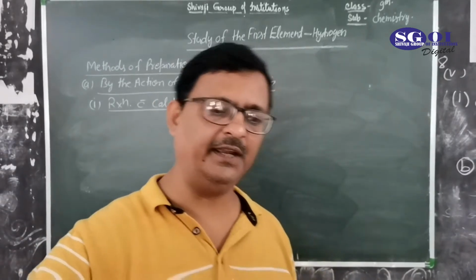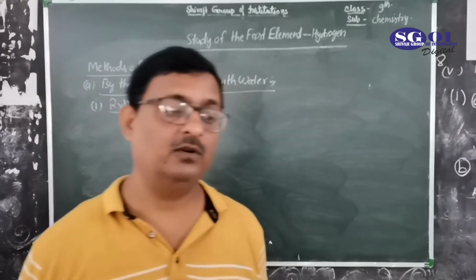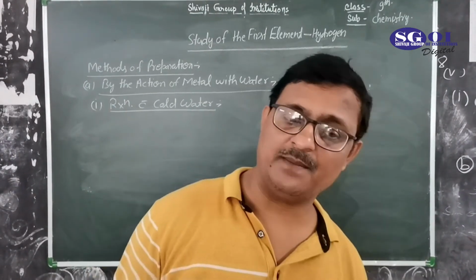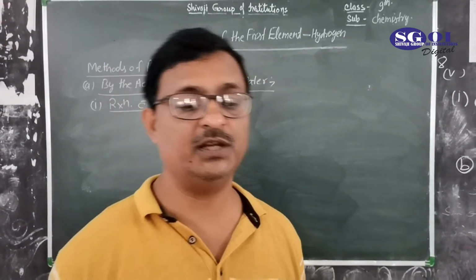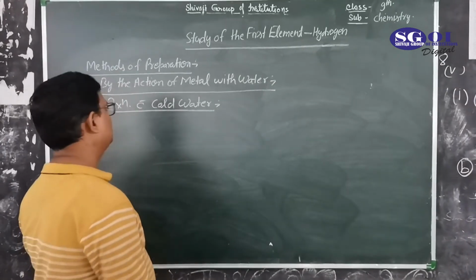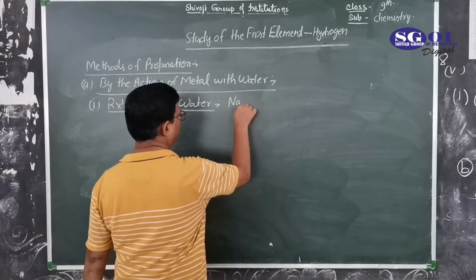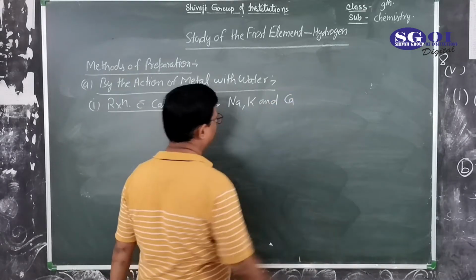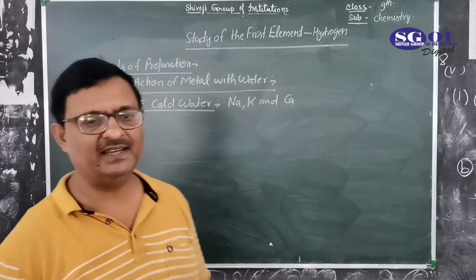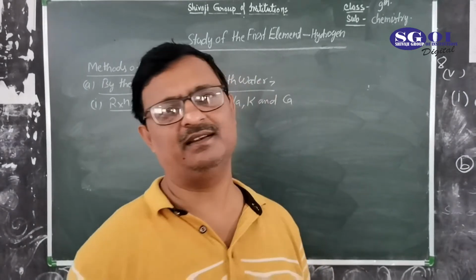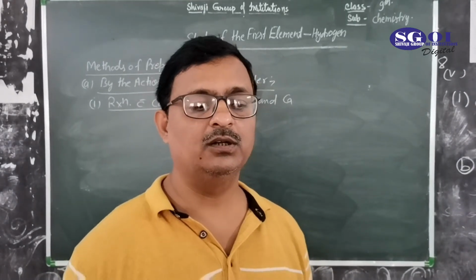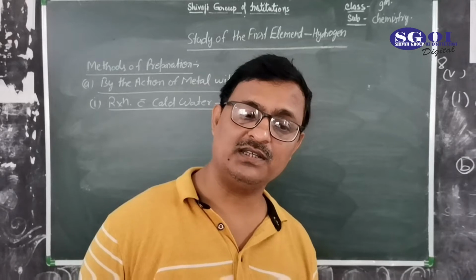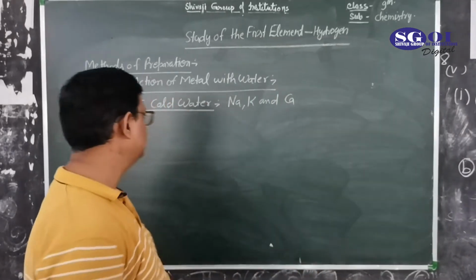First we look at metals like sodium, potassium and calcium. These metals are highly reactive, so they react with cold water to form metallic hydroxide and hydrogen gas.